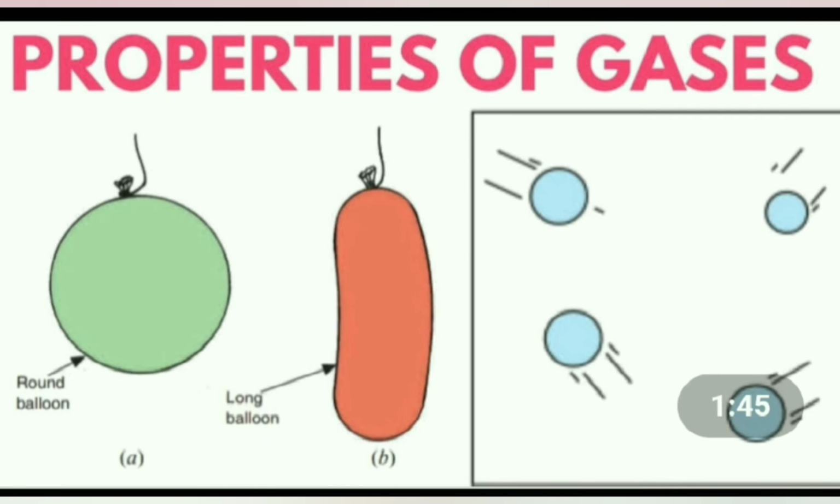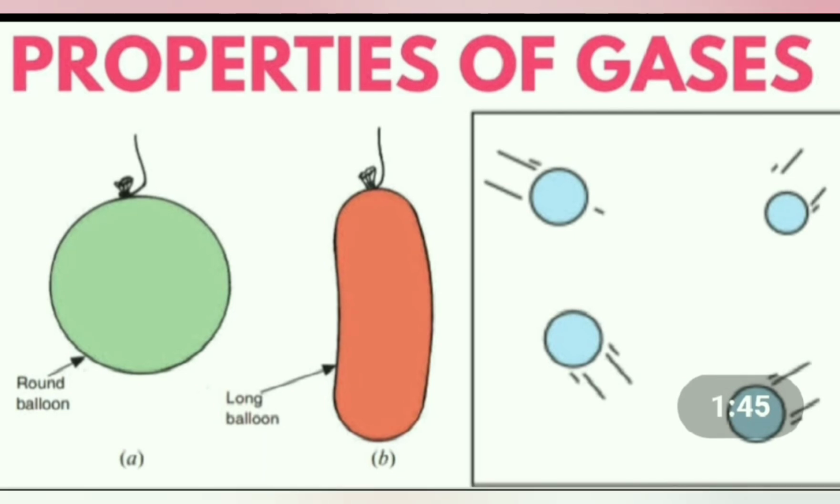Okay, and examples for gases are dust, smoke, oxygen, carbon dioxide. These are all examples of gases. And air also is a gas. Air is a mixture of gases, and only solids have fixed shape and size.